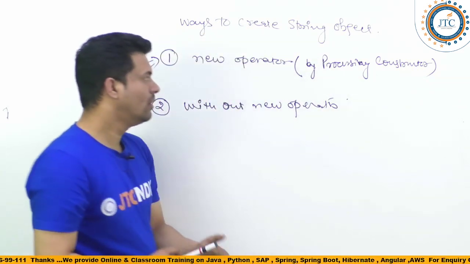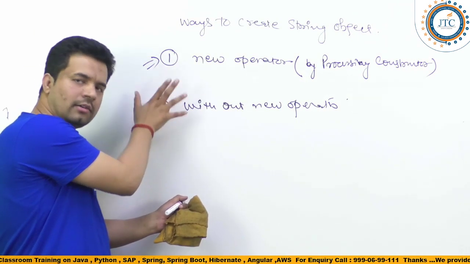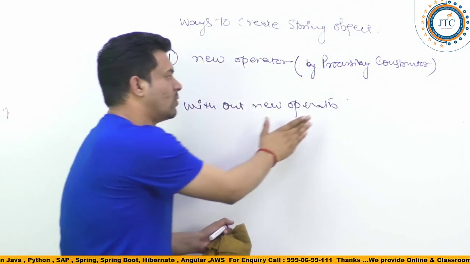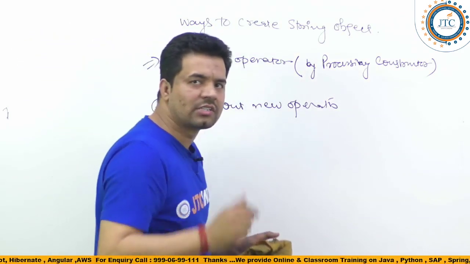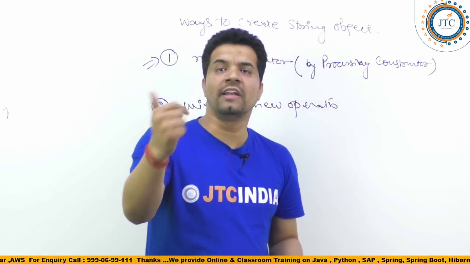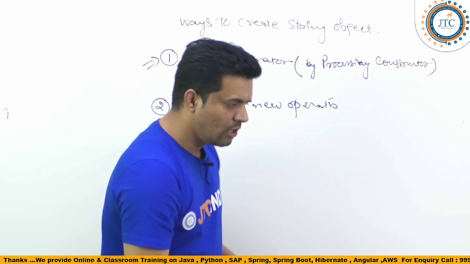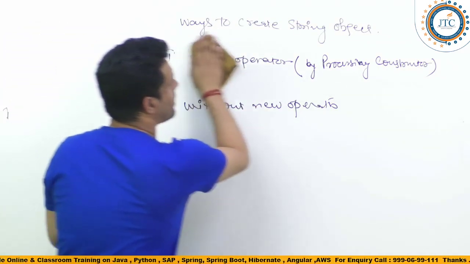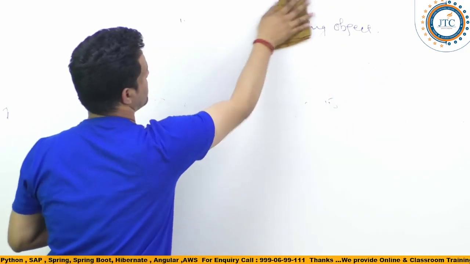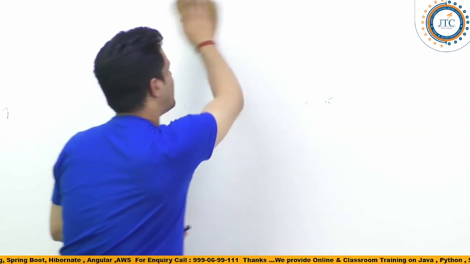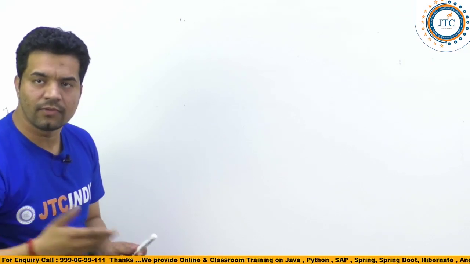See, two ways are there, with new operator and without new operator, right? I'm just explaining these points. Before that, one more simple question: the String class is a final class. So what is the meaning of a final class? If a class is final and if a class is not final, what is the meaning?